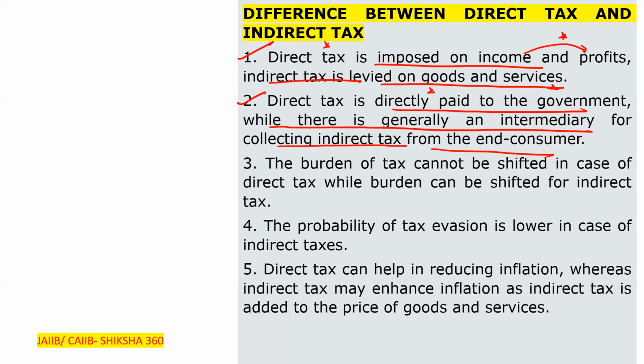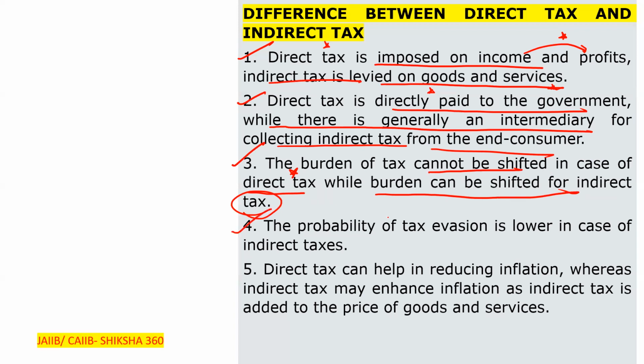Third one, the burden of tax cannot be shifted in the case of a direct tax. A person who is earning, for example a salaried individual, has to pay the tax from their income, and that cannot be shifted. The burden can be shifted for indirect tax.